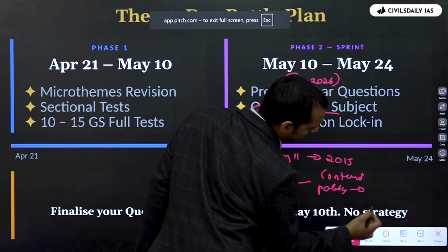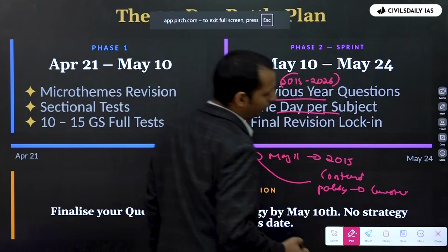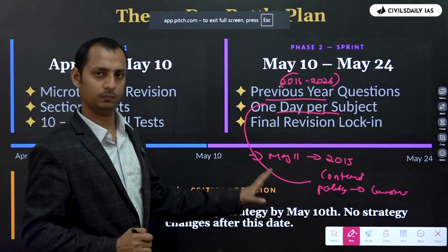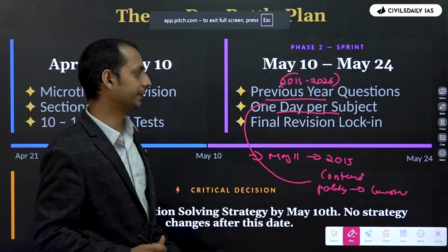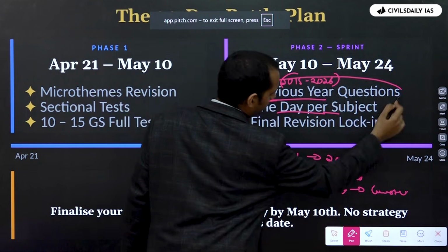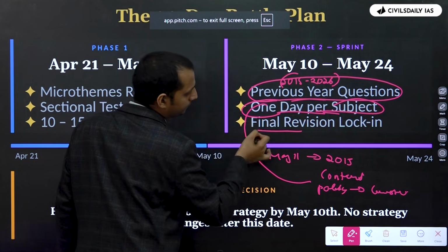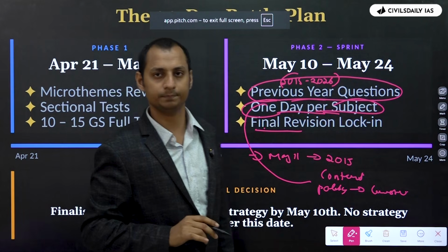Let's say, for example, polity के लिए आपकी constitutional bodies अभी weak है. You can focus on your constitutional bodies. This is what you have to do in the last 14 days. ठीक है? PYQs करो, 1 day per subject dedicate करो, बस इतना काफी है. ठीक है?